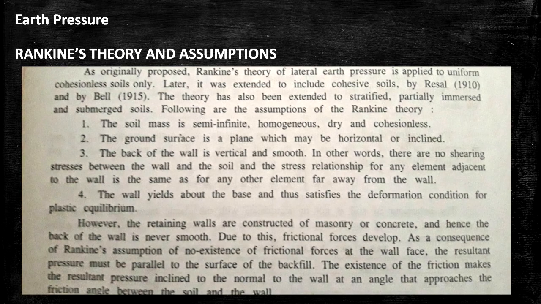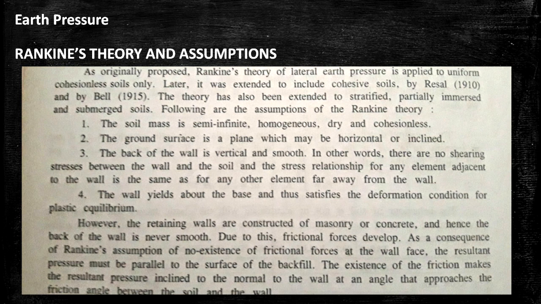In this slide, I have discussed Rankine's theory and assumptions. Originally, Rankine's theory of lateral earth pressure was applied to uniform cohesionless soils only. Later, it was extended to include cohesive soil. The theory has also been extended to stratified, partially immersed and submerged soil.